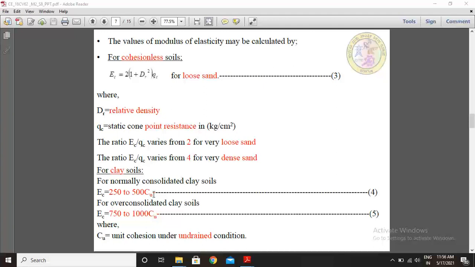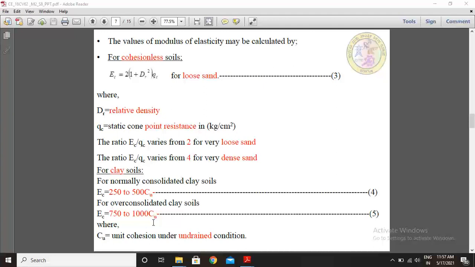For over consolidated clay soils, EC is given 750 to 1000 times Cu, that is the modulus of elasticity.